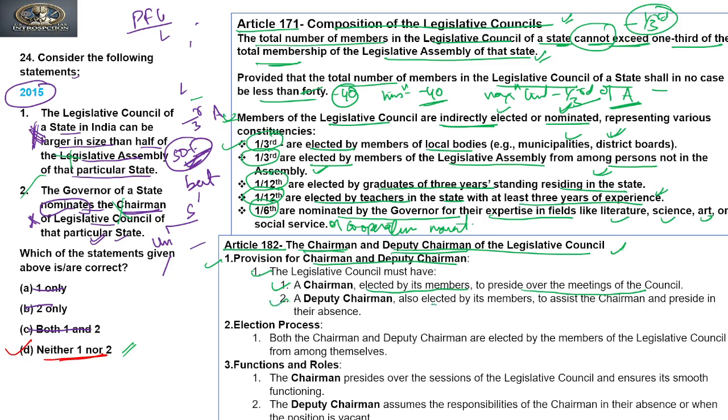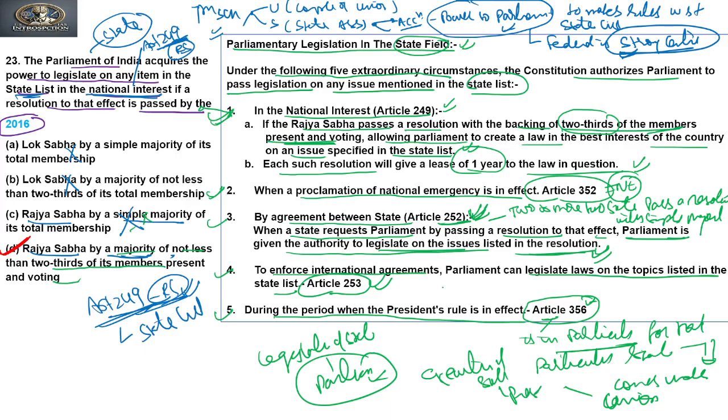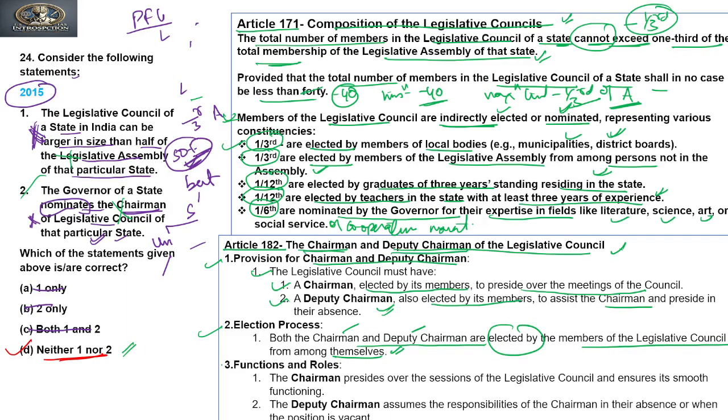A deputy chairman is also elected by its members to assist the chairman and preside in their absence. What is the election process? Both the chairman and deputy chairman are elected by the members of the legislative council from among themselves. It means that to be a chairman or deputy chairman of the council, one has to be a member of the council. Now what are the functions and role? The chairman presides over the session of the legislative council and ensures its smooth functioning, and the deputy chairman assumes the responsibilities of the chairman in their absence or when the position is vacant.